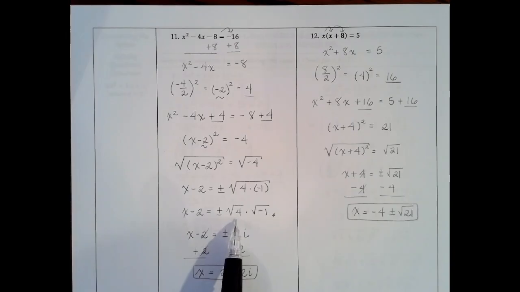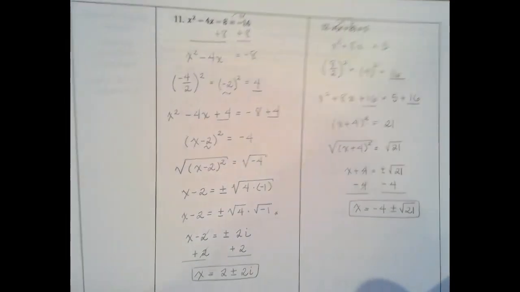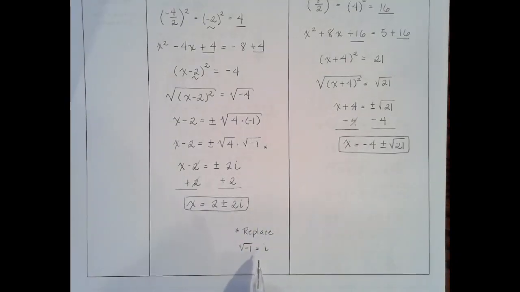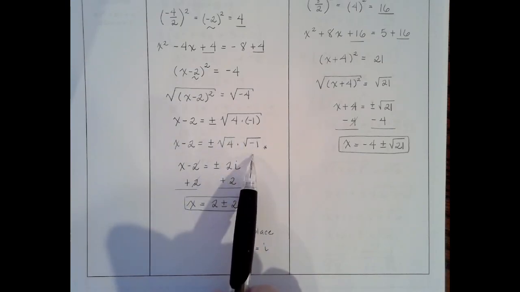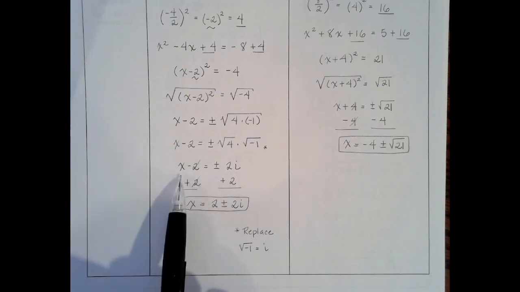And then we can break it out even further and take the square root of 4 and the square root of negative 1. The square root of 4 we know is 2, and hopefully we recognize that the square root of negative 1 is i. That's something we learned when we studied imaginary numbers and complex numbers. So the square root of negative 1 is i, so we can go ahead and replace the square root of negative 1 with i. They're multiplied together, so we just end up with x minus 2.